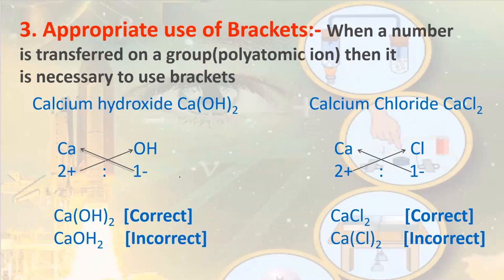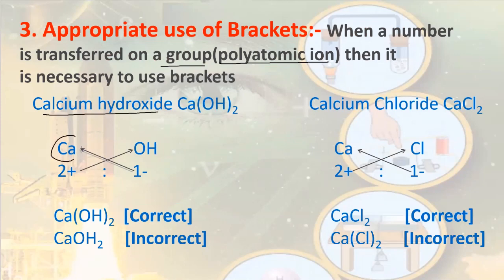The next rule is using bracket. Appropriate use of bracket. Sometimes bracket is important, sometimes it is not. We need to understand both the cases. Let us start. When a number is transferred on a group, or we can say polyatomic ion, then it is necessary to use brackets. Example, calcium hydroxide.